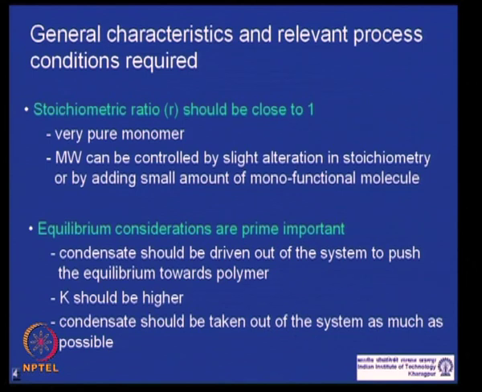Okay. So, it is always preferred that you take out as much condensate as possible from your system, by your technique, and also you design your monomers so that reactivity is higher, and so the equilibrium constant is higher.